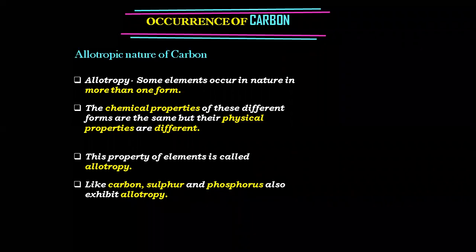Some elements occur in nature in more than one form. The chemical properties of these different forms are the same, but their physical properties are different. This property of an element is called allotropy. If you were with me in the class, I would have made sure we had all the definitions in the class itself. I never leave my students without writing the definitions. Along with writing, repeat and write.